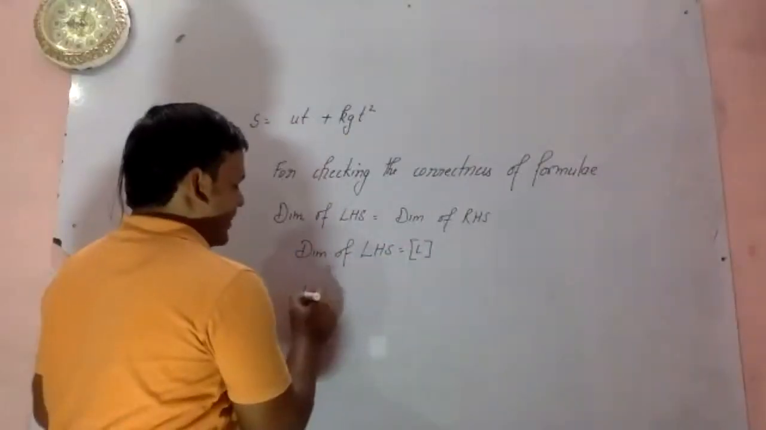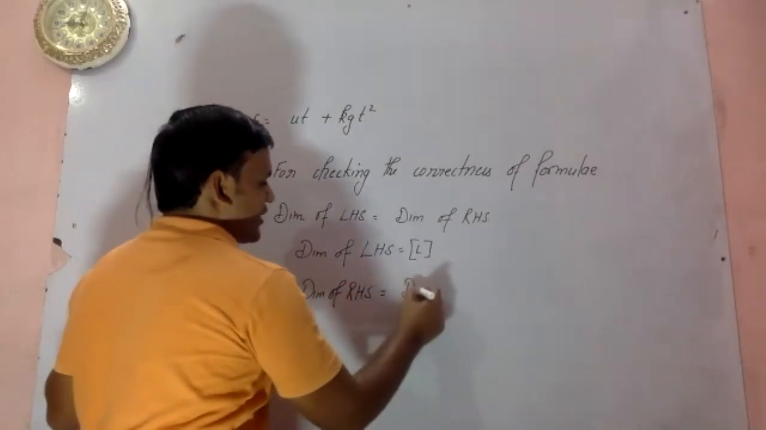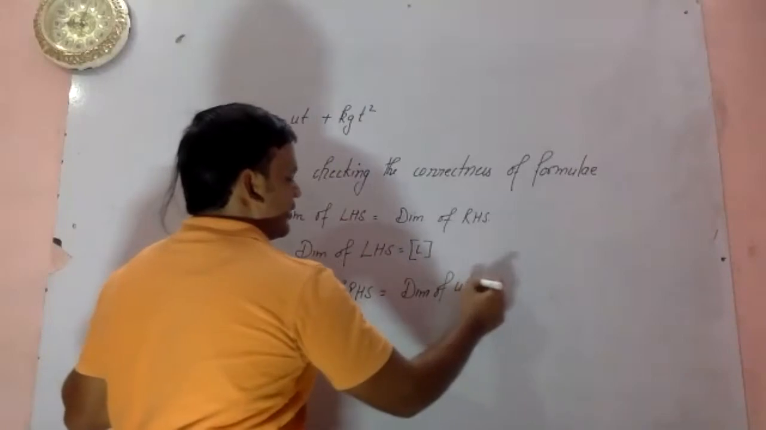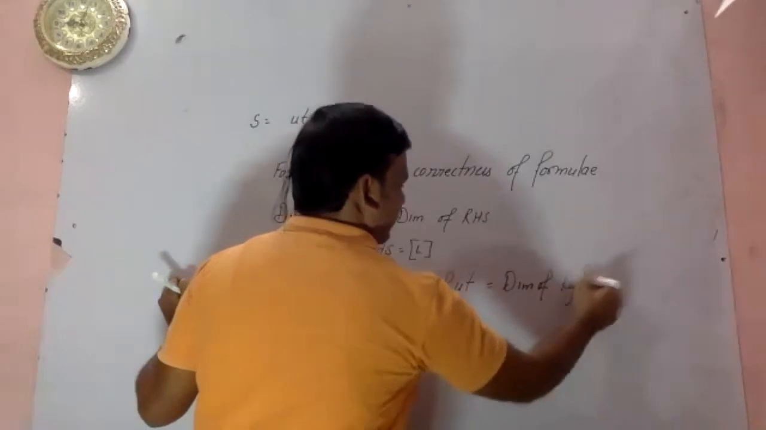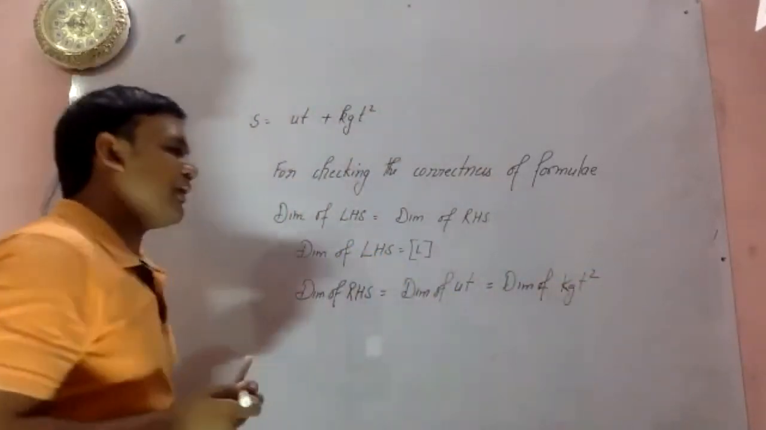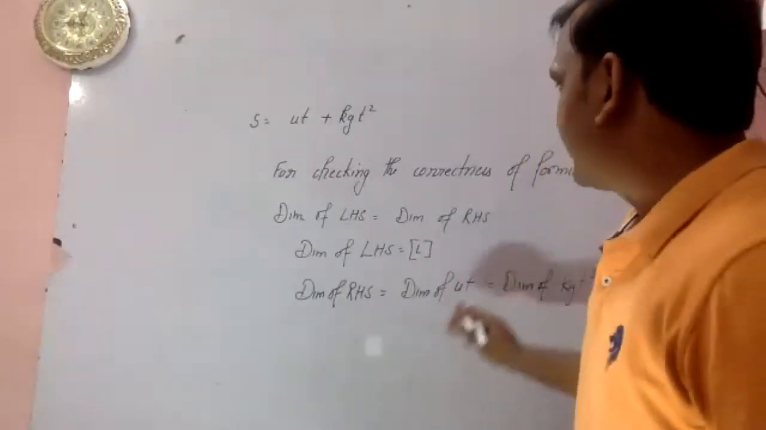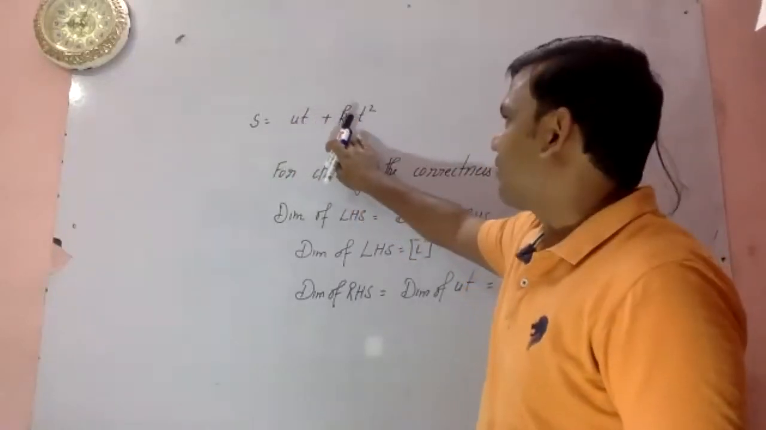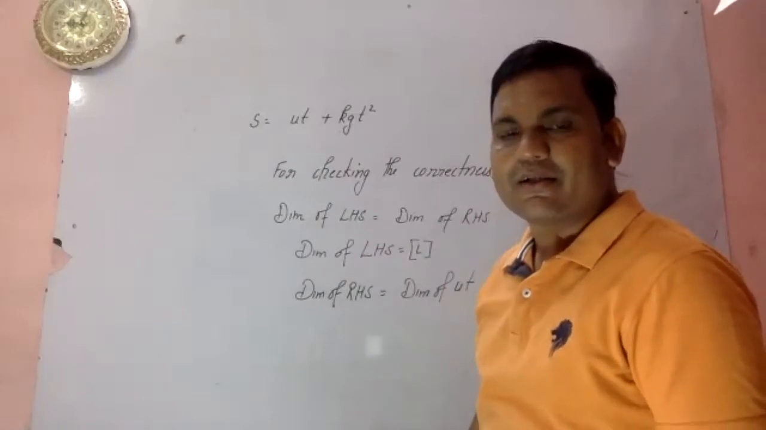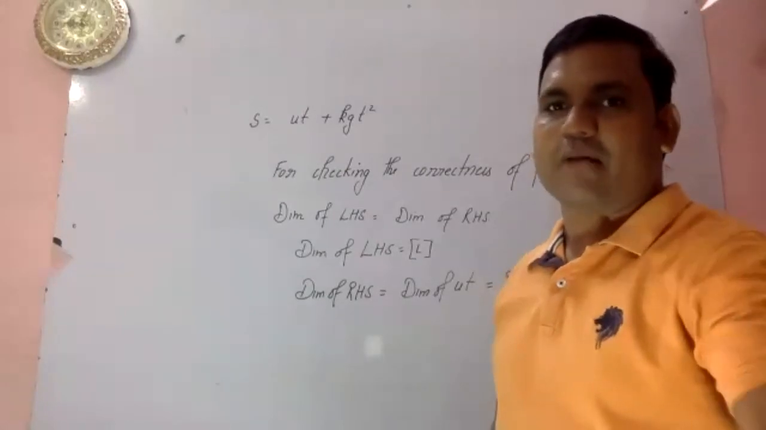When you are talking about dimension of RHS, then dimension of RHS must be equal to dimension of ut is equal to dimension of kgt square. Why should it be written? Because of the principle of homogeneity. The principle of homogeneity says that the dimensional formula of this term should be equal to the dimensional formula of this term. Is it clear? Those who are facing doubt, let me know. It's only for those persons.